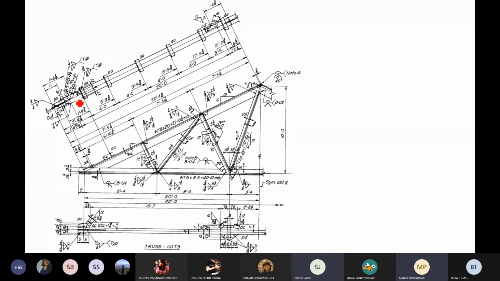Okay, so one very important thing for everyone to remember is that in this case, if you see, there are two L's that are actually connected at the bottom. Okay, it's not an I section, it's not a box section. Can you see the bottom member? Actually, all members are L sections, they're all angles, that are connected, and they will double up, and then you will get a T.